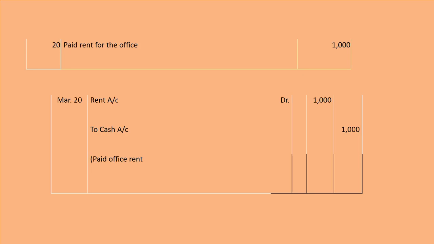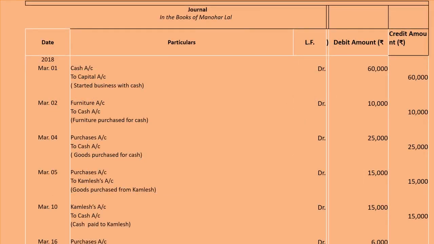So now these were the entries. I told you one by one, but you have to do these entries according to the format given in your book, that is on page number 9.7. I will show you the format also in 2 slides. This is the format of the question. First of all, we will write journal in the books of Manohar Lal. Then date, particulars, ledger folio, debit amount, credit amount. Fine.